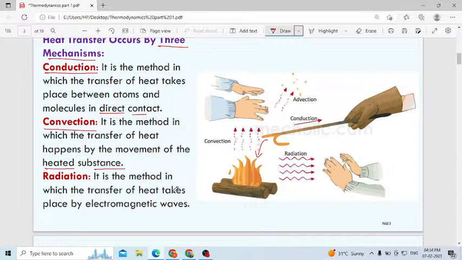We will go near the fire, then we will spread our hands. Our hands will not be in direct contact with the fire, otherwise our hand will get burned. We keep our hand at some distance, then through convection the heat will travel, reach our hand, and our hand will get heated up.